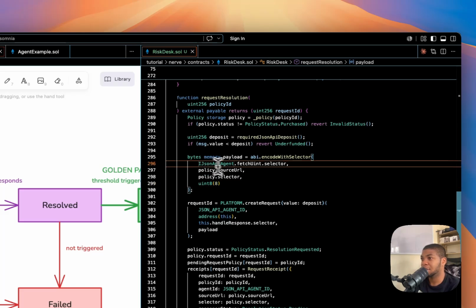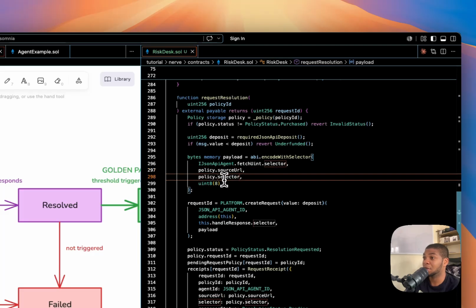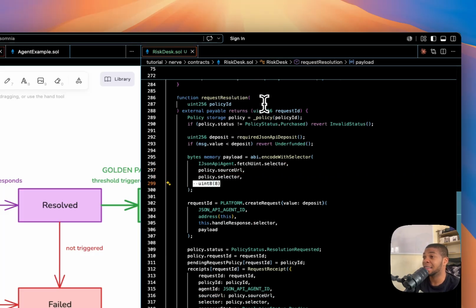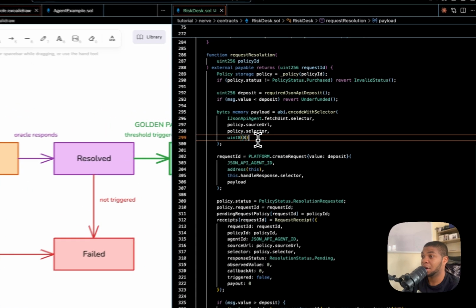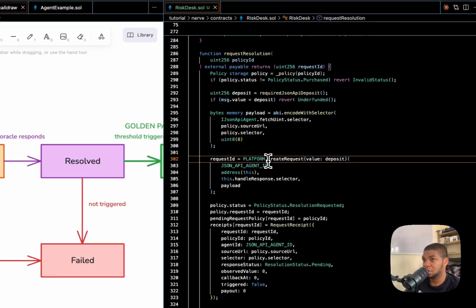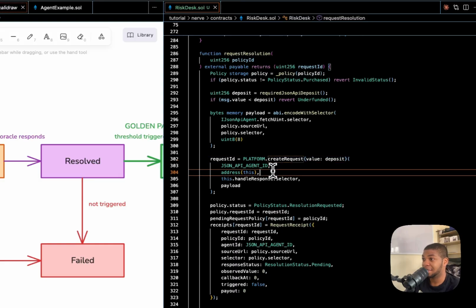This is just the JSON API: the selector, the source URL, and the selector in particular, and then the value we're expecting, which is an 8-decimal value, which we already pointed out earlier when we said the CoinGecko API has 8 decimals. And now let's look at what's under the platform, because this is the key part, not just the payload alone.